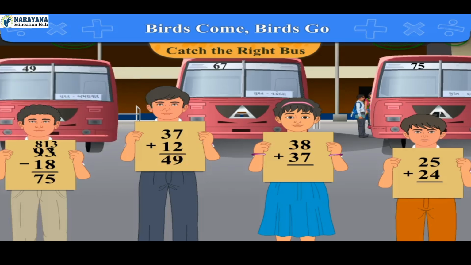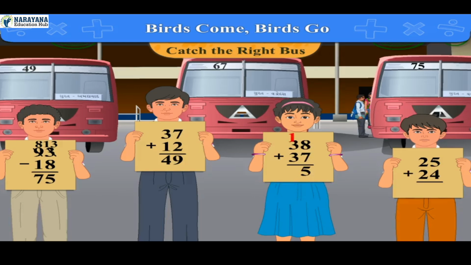Here it is given on the seventh card, 38 plus 37. So add them. Adding 8 and 7, we get 15. We write 5 below 7 and 1 right above 3.